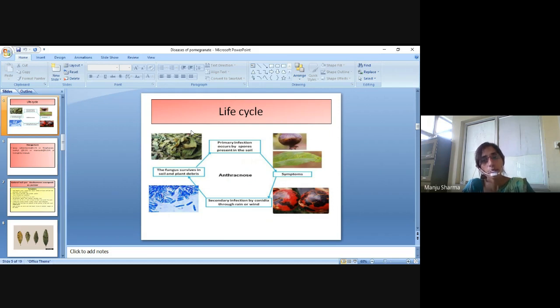Then the symptoms will be shown. After that, secondary infection occurs by conidia through rain or wind. Then the fungus survives in soil and plant debris. So the life cycle of anthracnose disease continues.